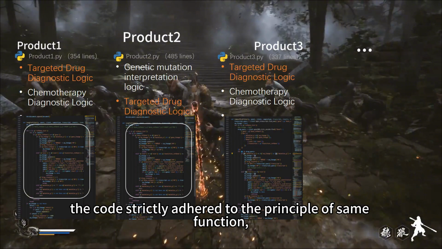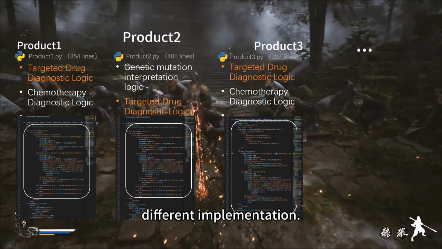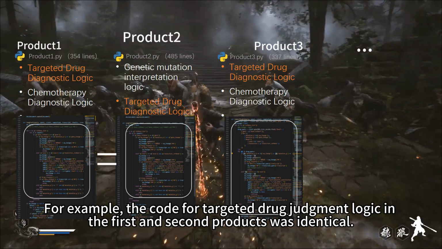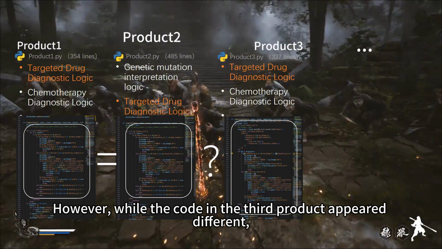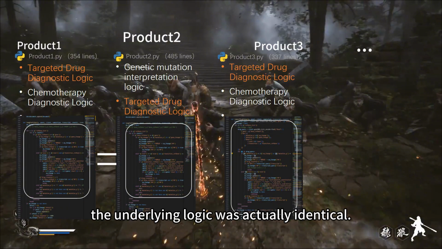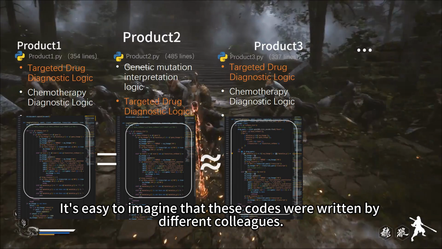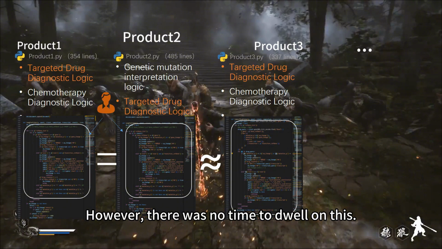The code strictly adhered to the principle of same function, different implementation. For example, the code for targeted drug judgment logic in the first and second products was identical. However, while the code in the third product appeared different, the underlying logic was actually identical. It's easy to imagine that these codes were written by different colleagues. However, there was no time to dwell on this.